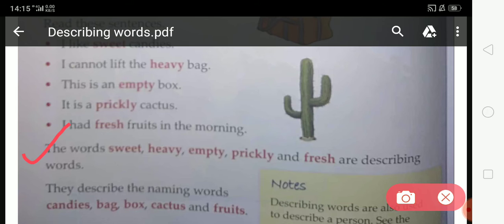Naming means name of any person, place or thing. So these are called describing words. They describe the naming words like candies, bag, box, cactus and fruits.